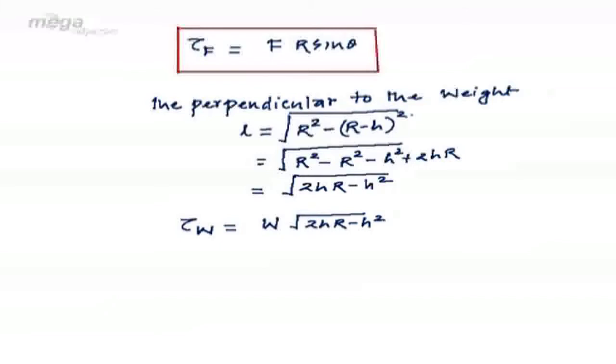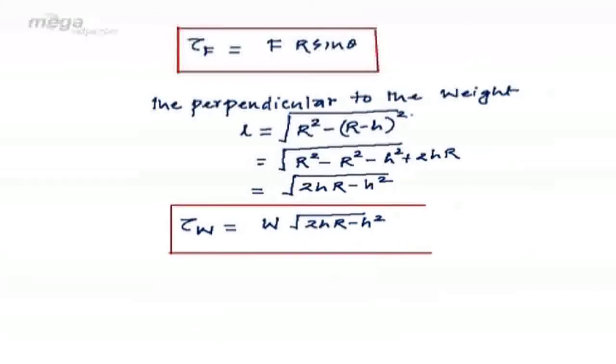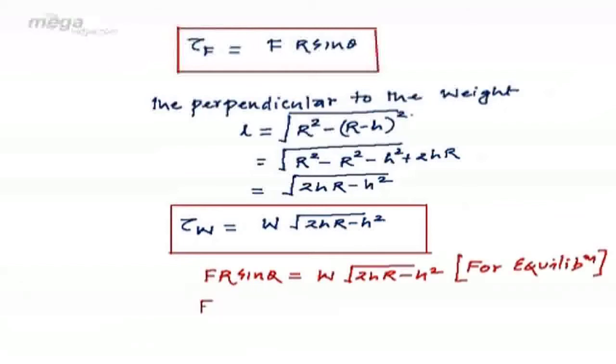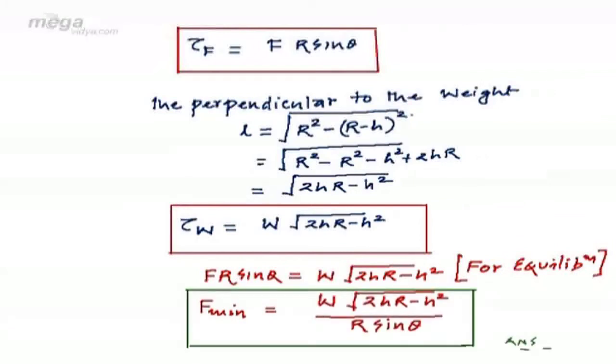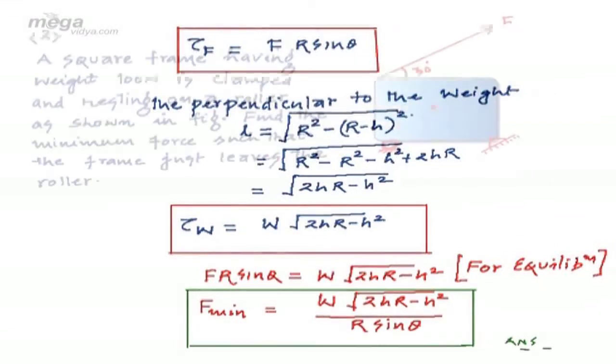Using the condition of limiting equilibrium, we can say the body will leave contact when the torques due to both are at least equal. So F R sin theta should be equal to weight multiplied by the square root of 2hR minus h squared. Thus F minimum is equal to this; this is your required solution. Now let's see the next illustration.